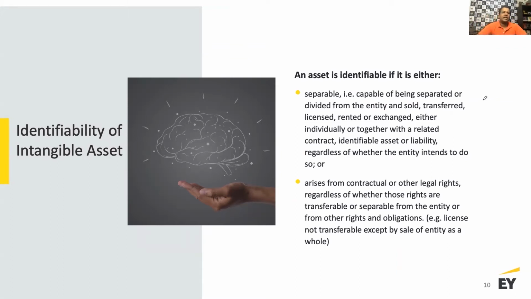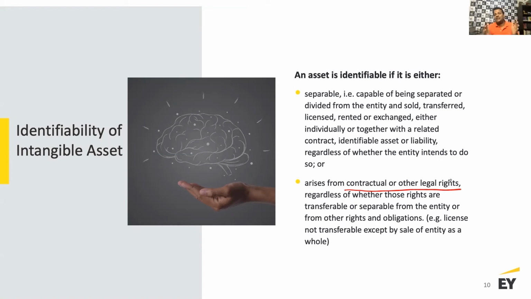So the question here is, how do you identify an intangible asset? How do you figure out whether an intangible asset exists or not? There are 2 criteria which are looked at. Potentially there are 2 ways you can identify that an intangible asset exists here. One is what we call arising from a contractual or legal right.